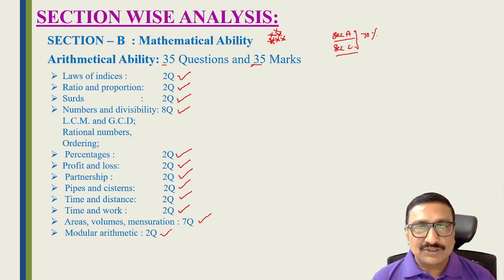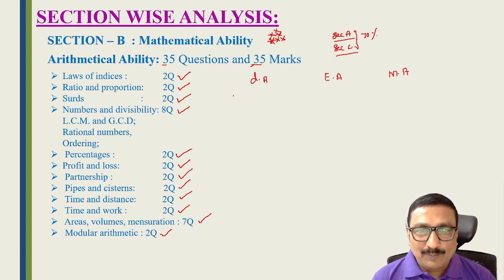In these 35 questions, there are 3 categories: difficult areas, easy areas, and medium areas. Suppose you want fewer topics but more questions, then prepare two topics: mensuration, which is all based on formulas only, and numbers.